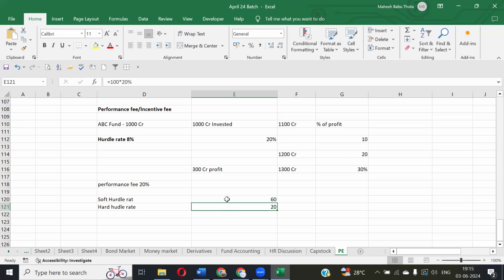Is everyone understanding, guys? Any confusion on this? No, sir. Okay. These are the two types of hurdle rates we have.